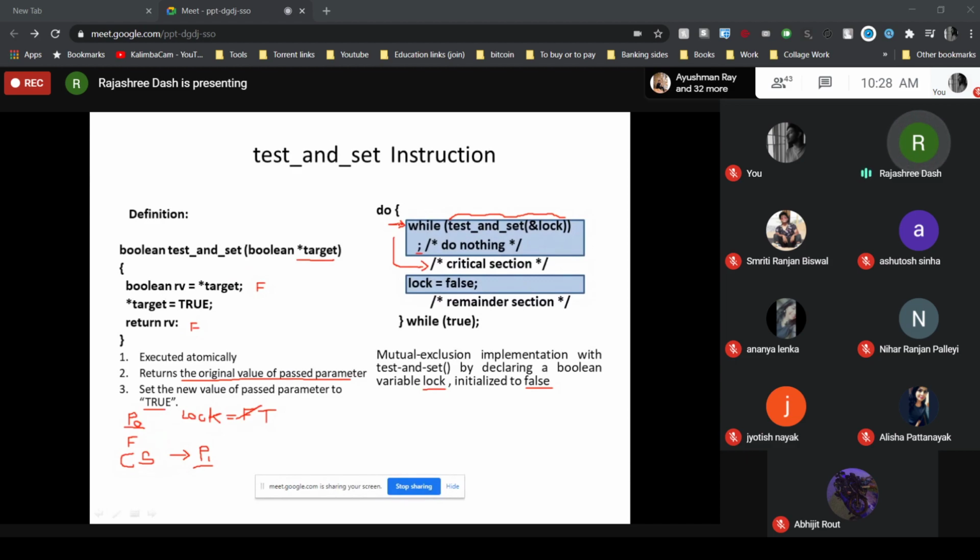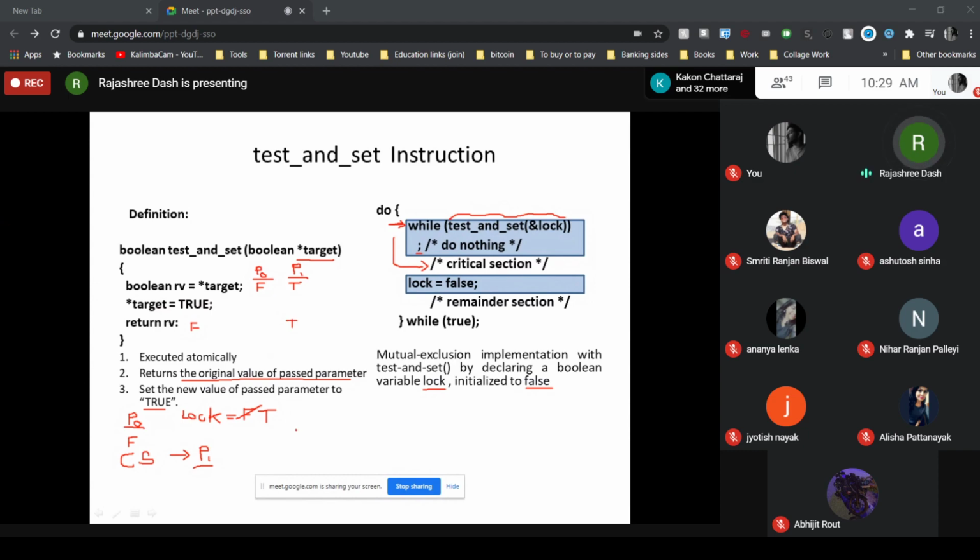What will be the value returned by the test and set instruction when P1 executes it? True, because now the value of lock is true. So when P1 executes, the RB value will be true. It will also set the value to true, and return the value true.